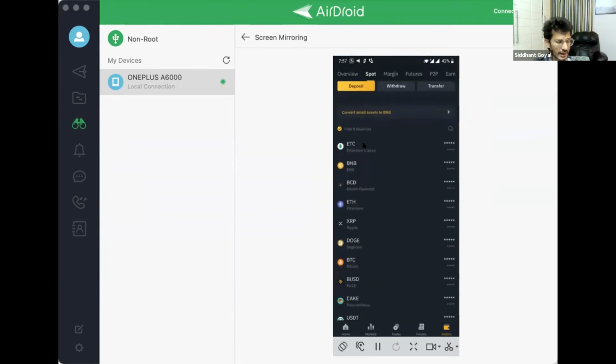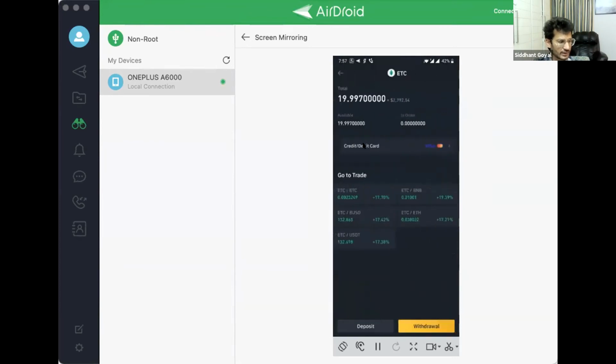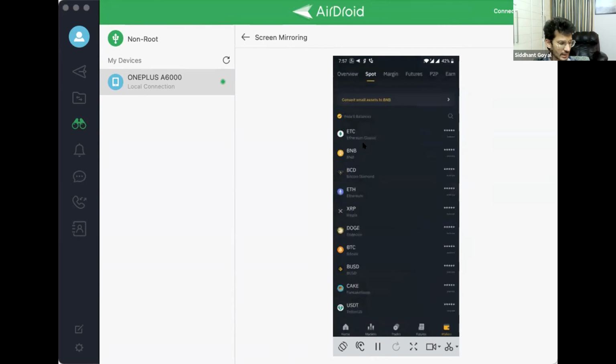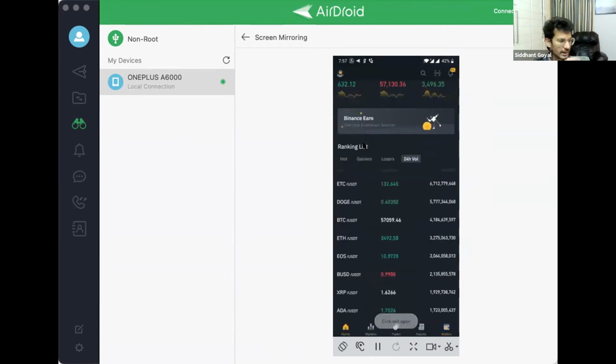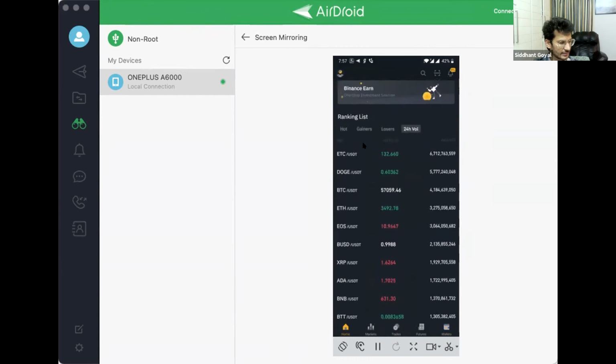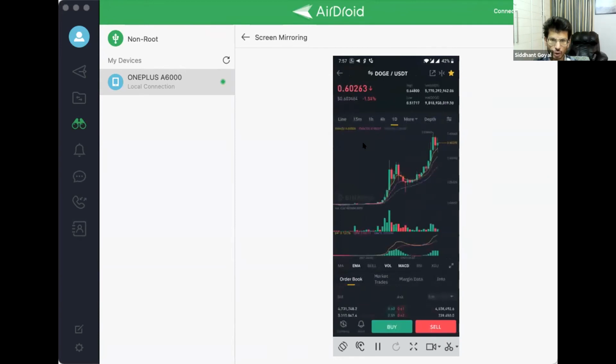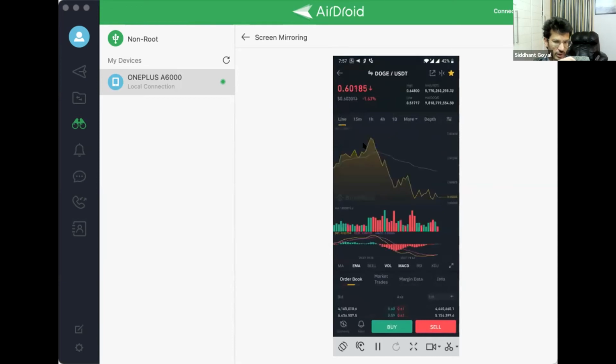Okay. So this is how you can trade. You can understand about coins. If you click on ETC or any coin which is there, you can simply see the price that is available here. And ETC, you can see that the price of ETC is right now this much, and you can see all the markets that it is traded against. Now let's go back on home. Going back to home, let's go on to any coin. Let's say Dogecoin. Okay, this is the chart of Dogecoin. If you want to change the chart, you can simply go into 15 minutes, 1 hour, line chart, or etc. Whatever. After going there, just a second.